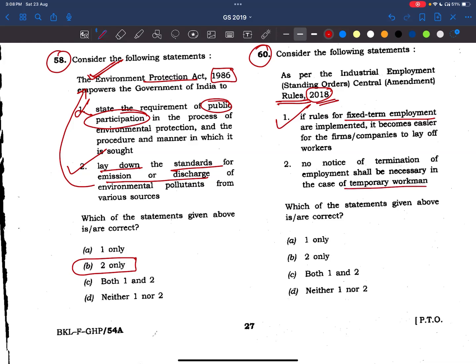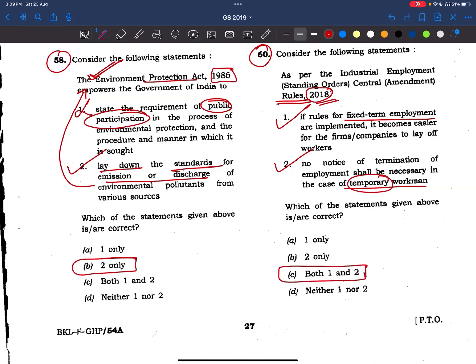See, the word temporary, it means what? He is just working for the time being. So we can remove him. There is no contract between the company and the worker. So we can, without any notice, remove him. Okay, the answer is both 1 and 2.